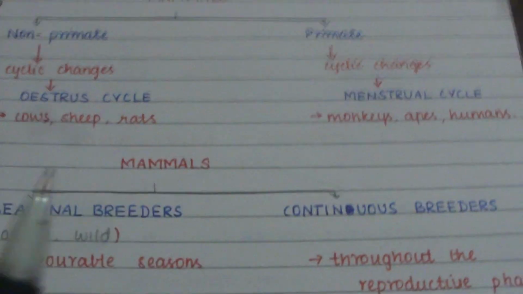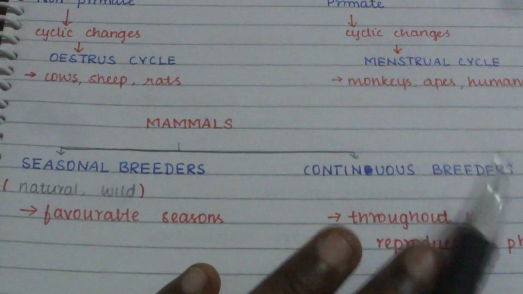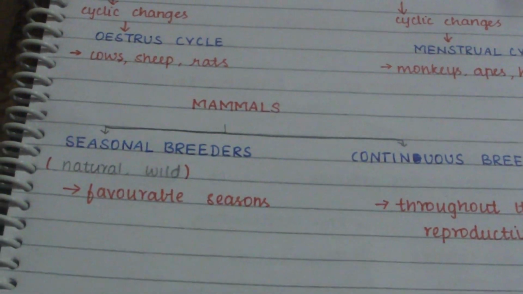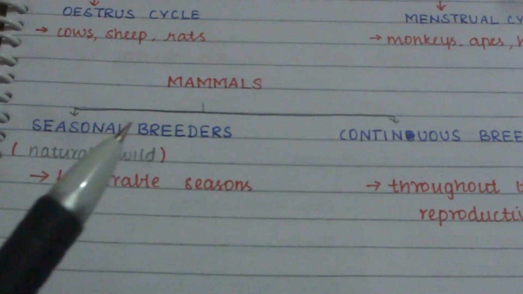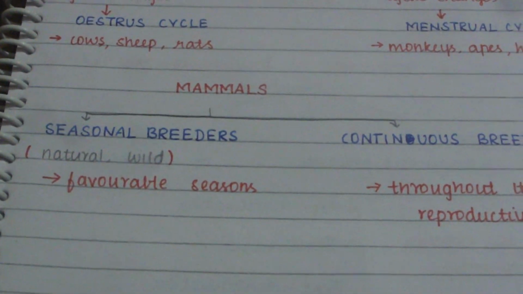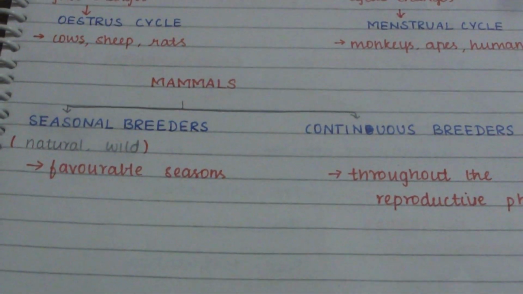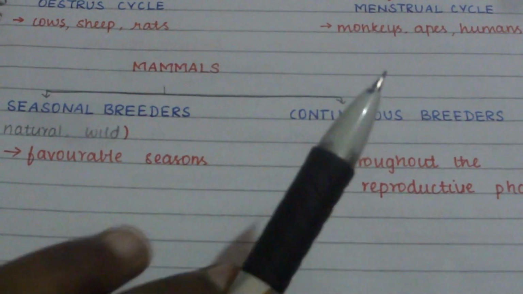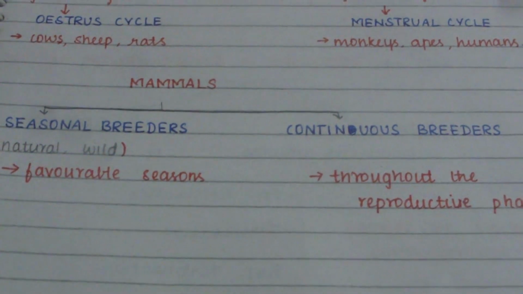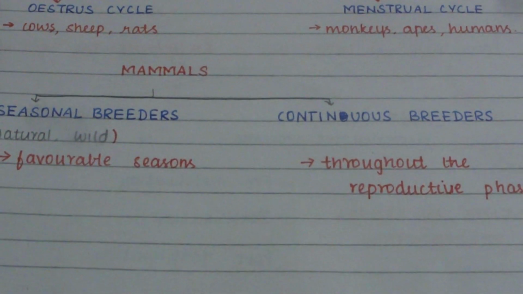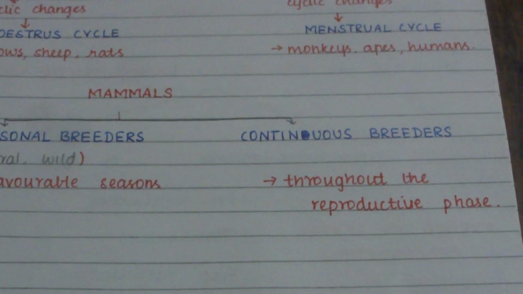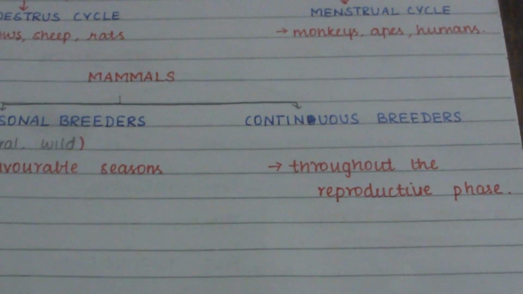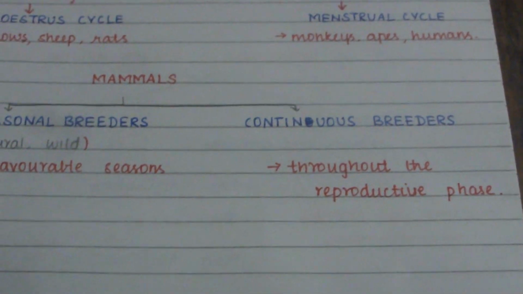In mammals there are seasonal breeders and also continuous breeders. In the wild, they show favorable seasons, that is, they have particular seasons to breed, and during that time they breed. But continuous breeders breed throughout their reproductive phase. These mammals are reproductively active throughout their reproductive phase.